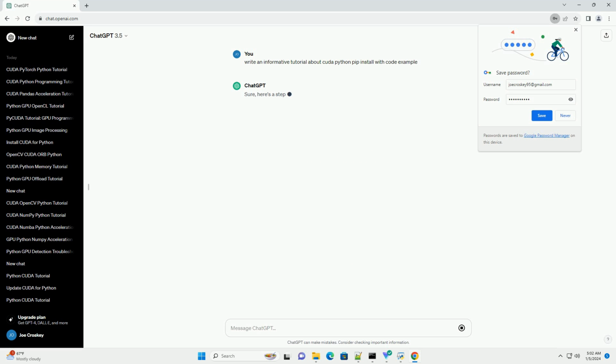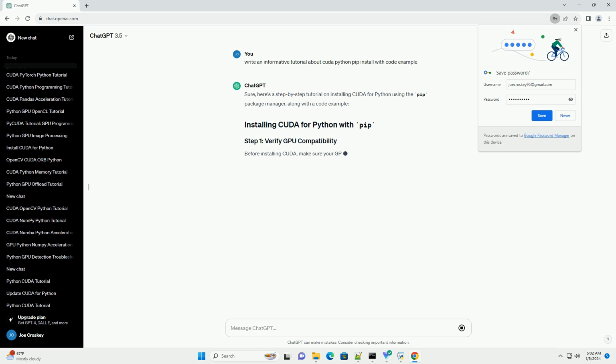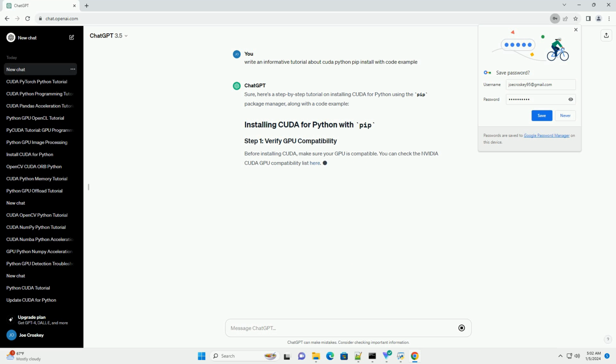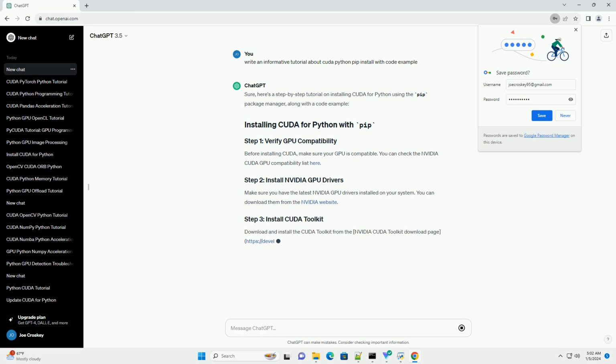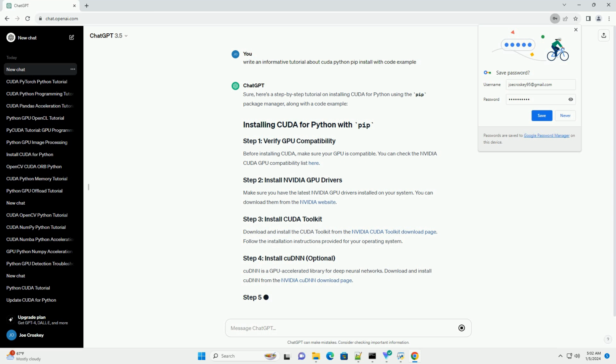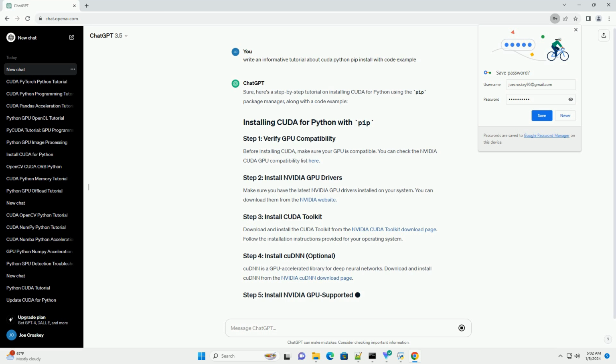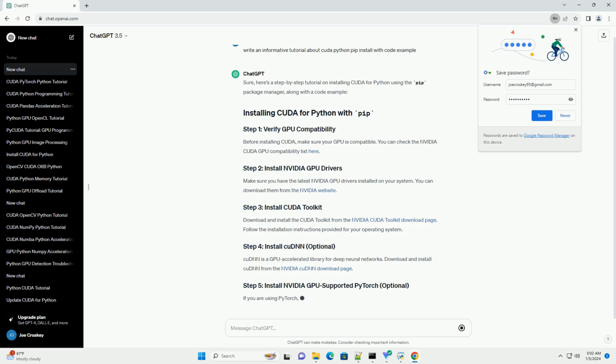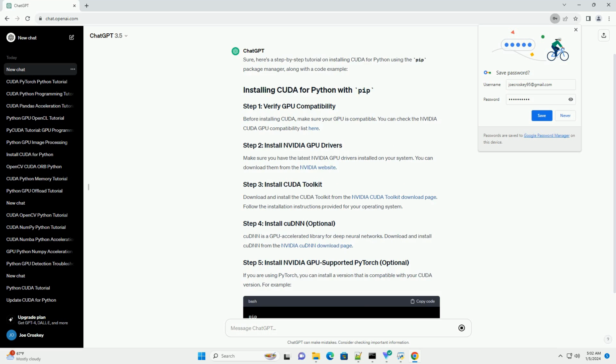Sure, here's a step-by-step tutorial on installing CUDA for Python using the pip package manager, along with a code example. Before installing CUDA, make sure your GPU is compatible. You can check the NVIDIA CUDA GPU compatibility list here. Make sure you have the latest NVIDIA GPU drivers installed on your system. You can download them from the NVIDIA website.